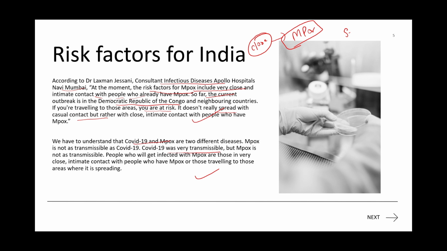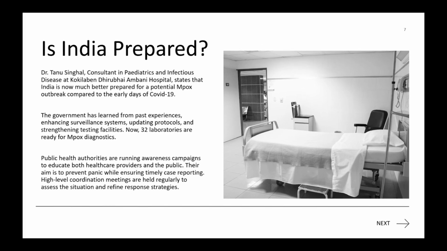That kind of transmissibility was high during COVID-19. But this is not the scenario with mpox. Mpox is not as transmissible. So people who get infected with mpox are those in very close intimate contact with people who have mpox, or traveling to those areas where it is spreading, as Dr. Lakshman has said.